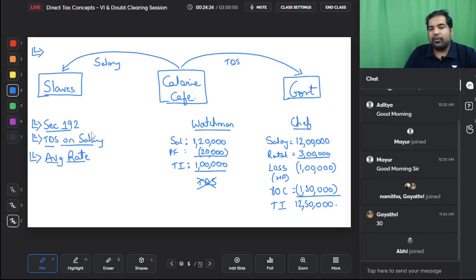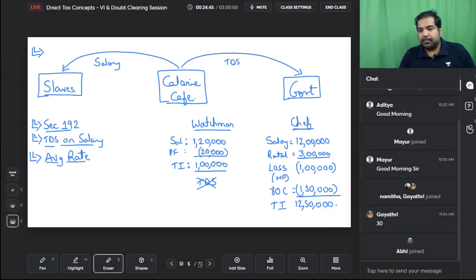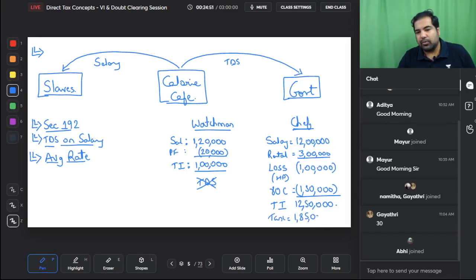Example, on 12,50,000, on the first 2.5 lakh rupees 0, then 12,500, then 1 lakh, and then 75,000. So roughly about 1,82,500 plus cess. That is the tax he is supposed to pay, the chef. So we'll total it up and assume, guys, his tax payable is 1,85,000.